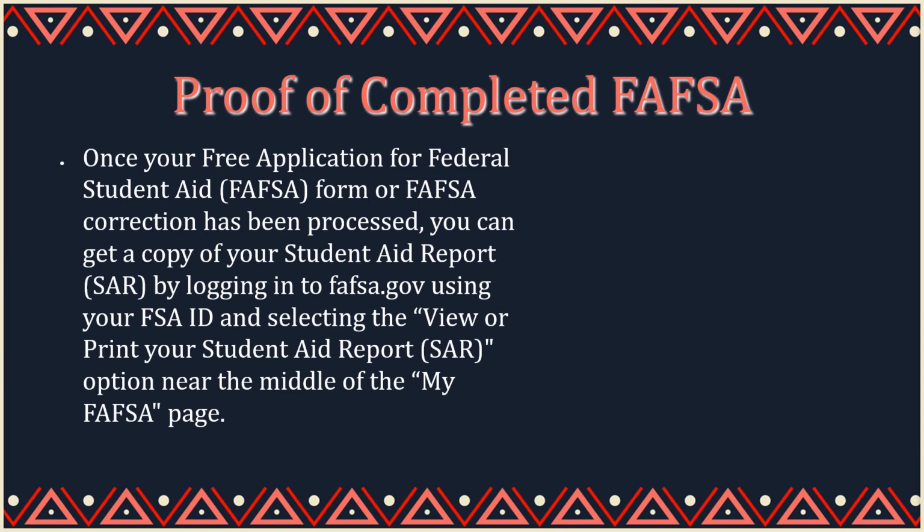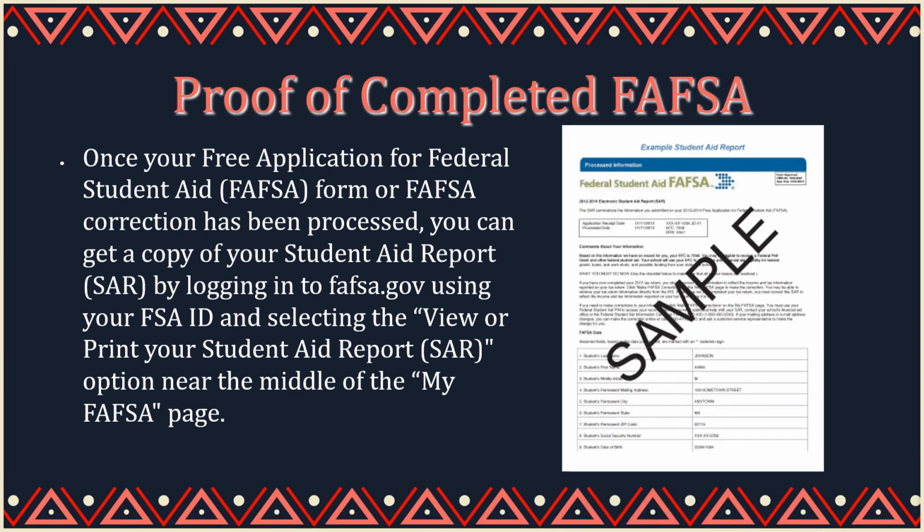Proof of a completed FAFSA. To acquire proof of your completed FAFSA, go to FAFSA.gov and log in using your FAFSA ID and password. Near the middle of the My FAFSA page, you will see a button that says View or Print Your Student Aid Report. Click that and print the page. A sample student aid report is displayed on the screen next to the text. A FAFSA is completed once a year.